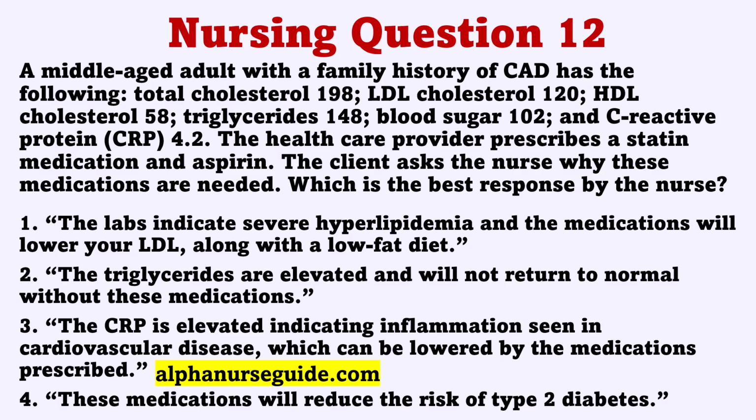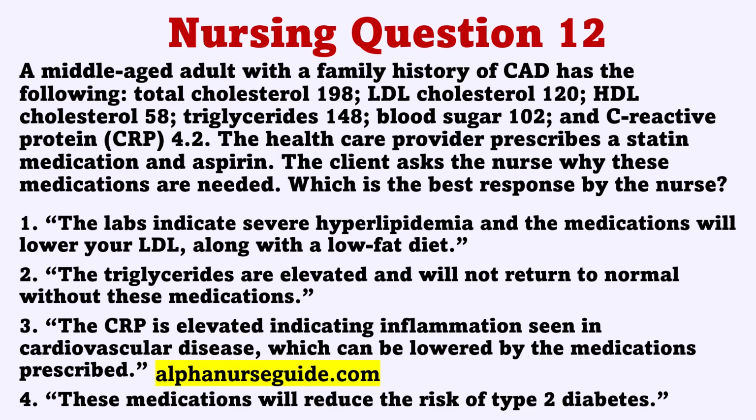1. The labs indicate severe hyperlipidemia and the medications will lower your LDL along with a low-fat diet. 2. The triglycerides are elevated and will not return to normal without these medications. 3. The CRP is elevated, indicating inflammation seen in cardiovascular disease, which can be lowered by the medications prescribed. 4. These medications will reduce the risk of type 2 diabetes. The correct answer is 3. The CRP is elevated, indicating inflammation seen in cardiovascular disease, which can be lowered by the medications prescribed.